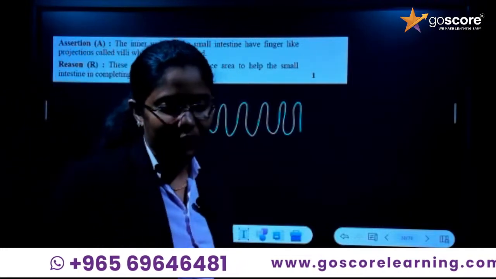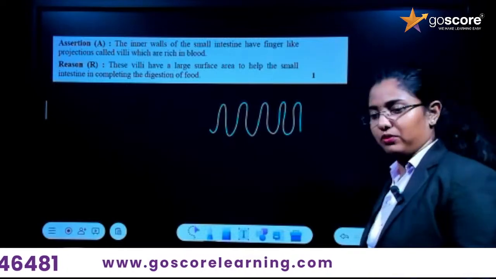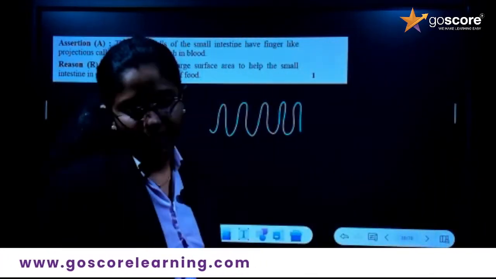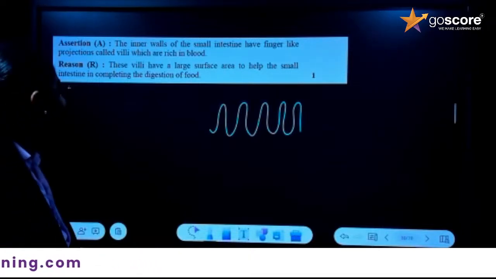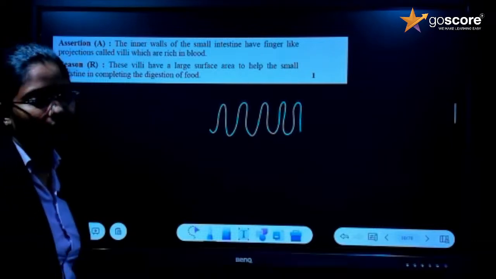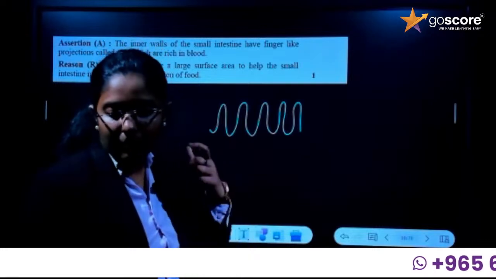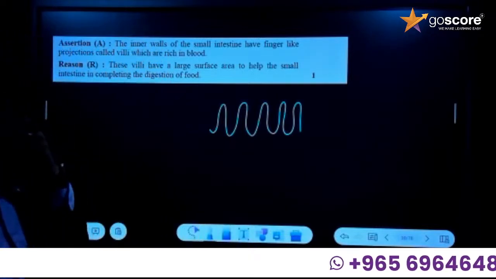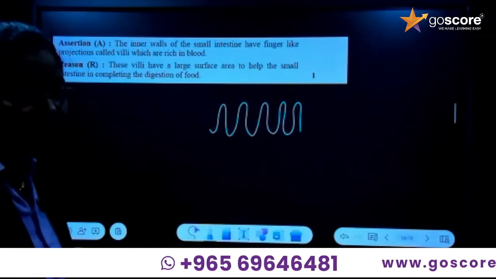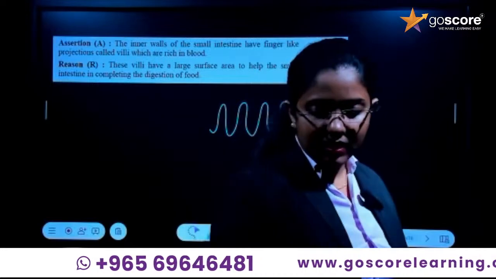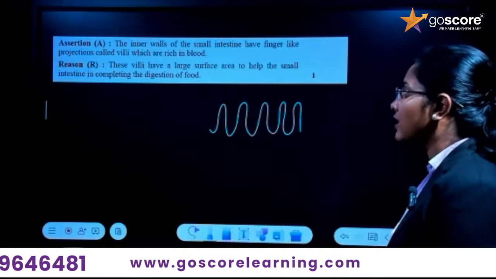For maximum absorption of food. Very good. So it is for the maximum absorption of food. So what is the answer here? A is true and R is false. Villi is actually for the maximum absorption. Maximum absorption of what? To absorb food and to give that food to each and every cell of the body. Yes, that is the correct answer for this question: A is true and R is false.